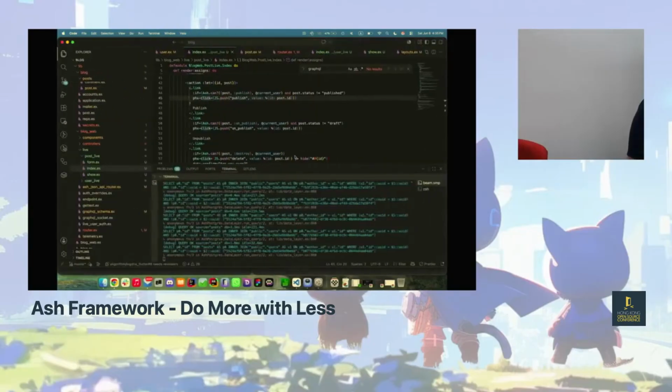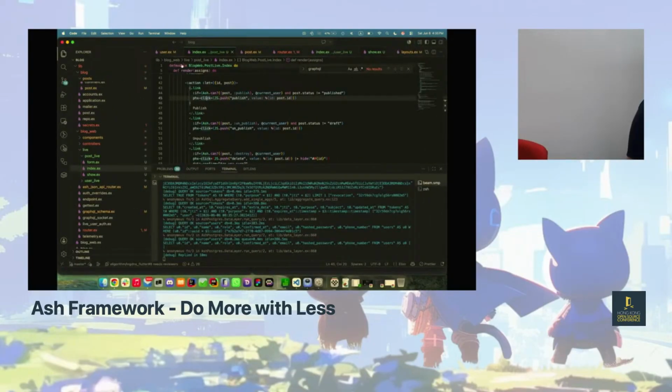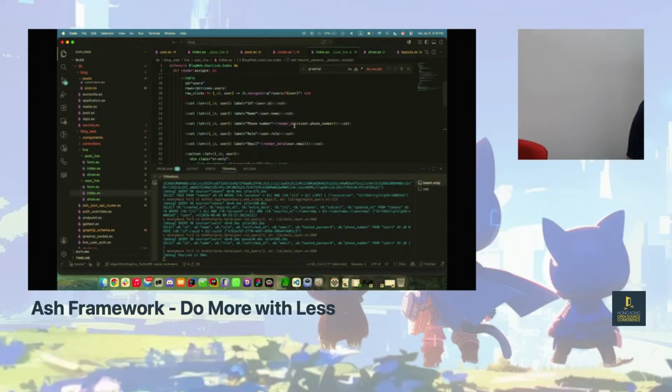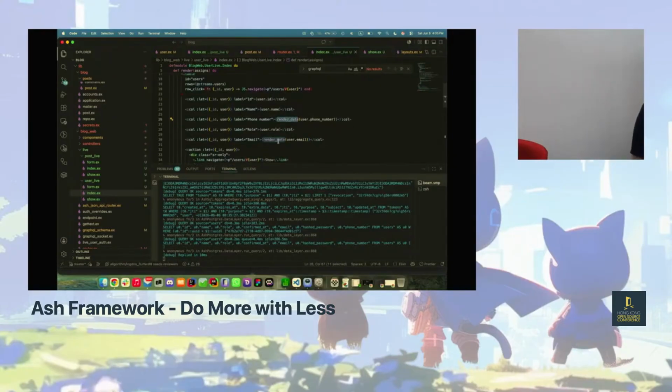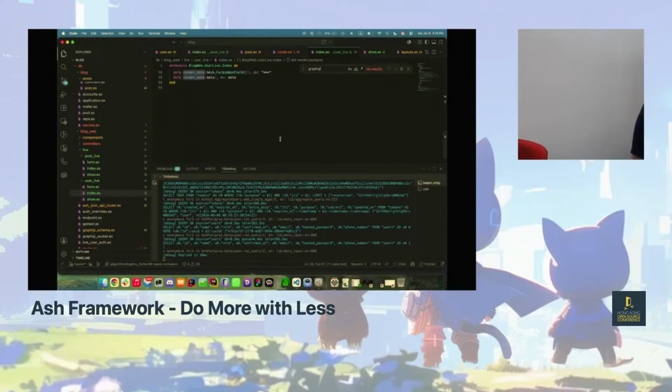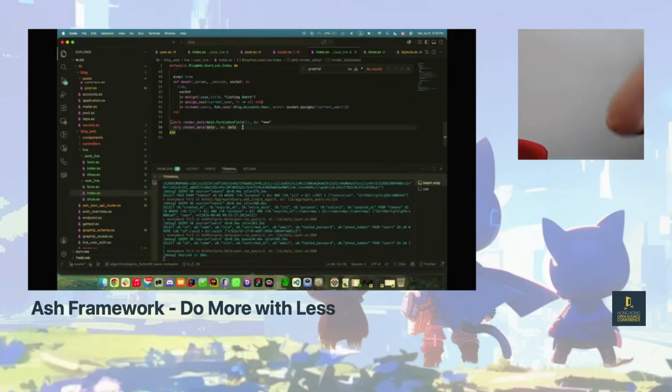And I'll go ahead and show you what that looks like. So that's over here. I have this simple render data function. Just a very quick hack, right? So I wrap the phone number and the email with that. And the way Elixir works is that we work with pattern matching. Who's ever worked with pattern matching before? So then you know exactly what I'm talking about. So we just pattern match. If it's a forbidden field, basically they don't have access to it, I just reply back with these three asterisks. Otherwise, I just render the data.